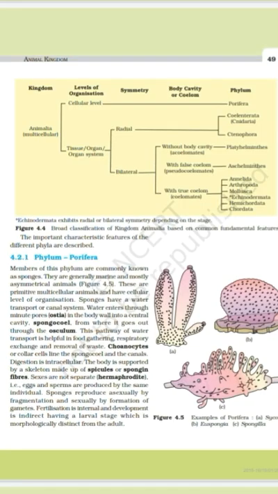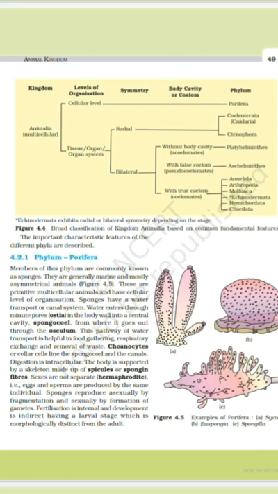In our previous video, we talked about the animal kingdom that is divided into 11 phyla, and the phyla are Porifera, Cnidaria, Ctenophora, Platyhelminthes, Aschelminthes, Annelida, Arthropoda, Mollusca, Echinodermata, Hemichordata, and Chordata. So today we are going to study them briefly. So let us start with the phylum Porifera.